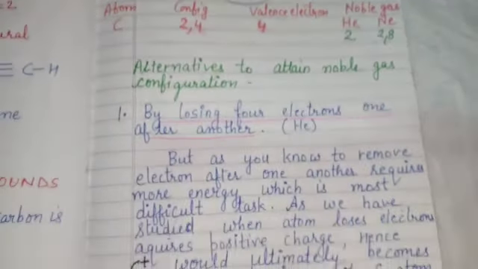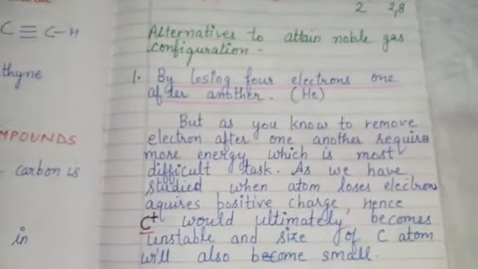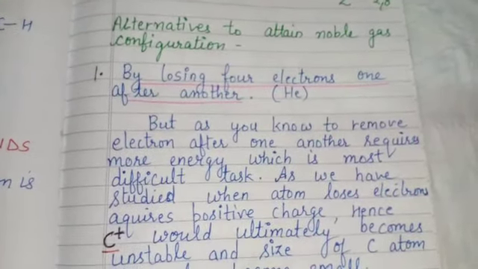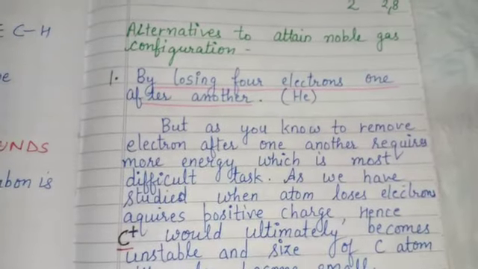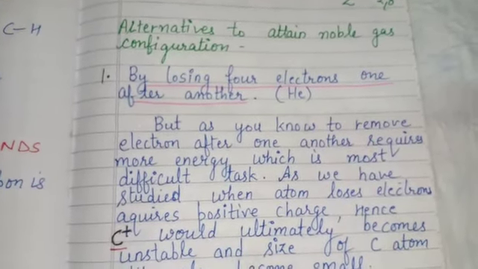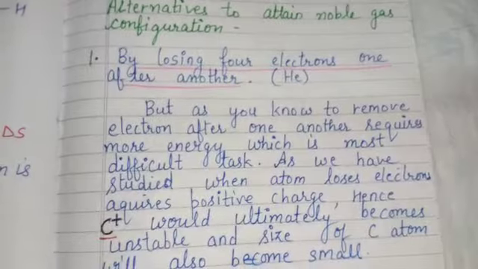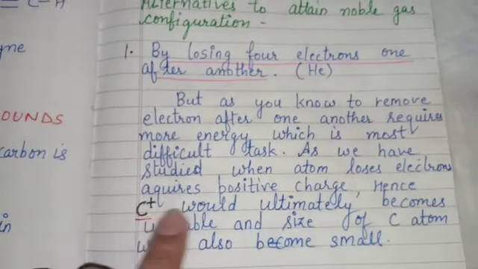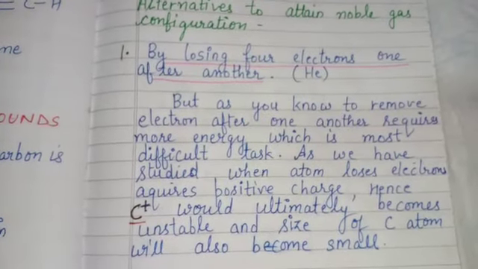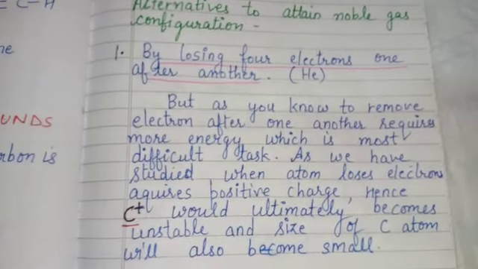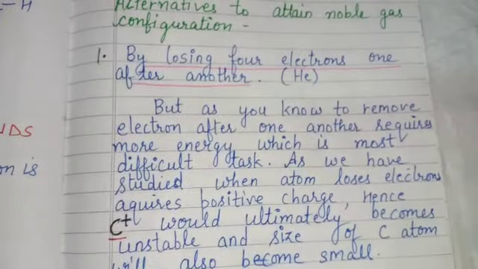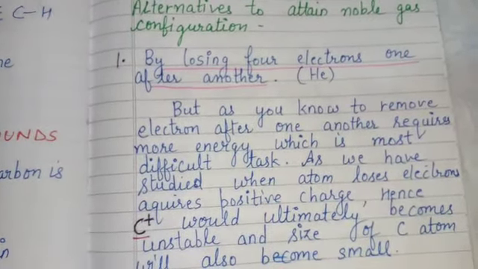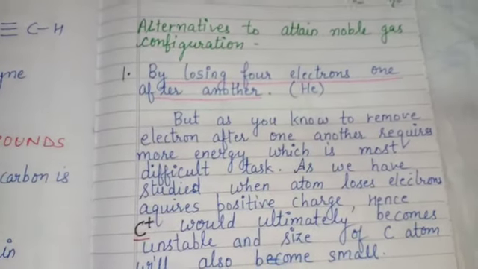But as you know, removing electrons one after another requires more energy, which is the most difficult task. As we have studied, when an atom loses electrons, it acquires a positive charge, and it would become carbon plus, which would ultimately become unstable, and the size of the carbon would become very small. So carbon doesn't want to be unstable, it wants to be stable to attain the noble gas configuration. So this alternative is not good.